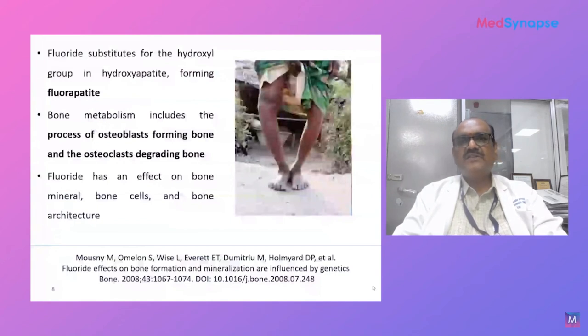The mechanisms of dental fluorosis have also been studied in depth, where the action of fluoride on the proteinase enzymes, which are responsible for the enamel's organic matrix synthesis, inhibits them, resulting in precipitation of the amelogenin, which is required for the formation of the enamel and various other things.